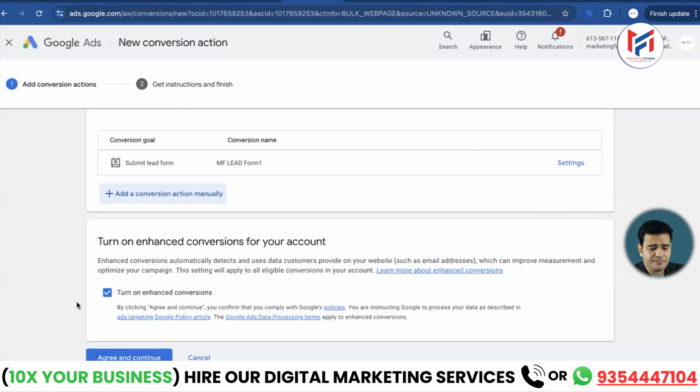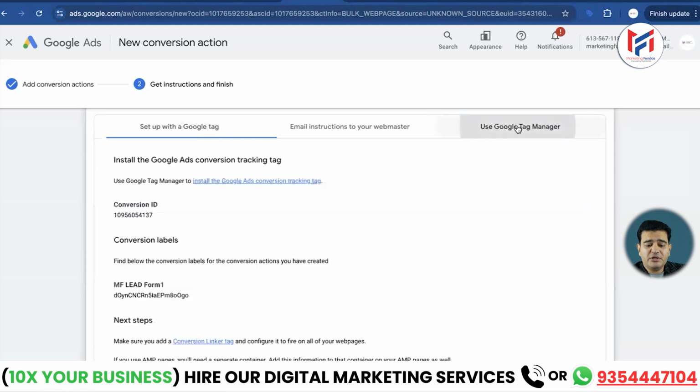After we press done, here you can see the lead form. So the conversion lead form is done, and I named it MF lead form 1. Now we can create multiple, but we've created one. I have only one form on the website. I will press agree and continue.